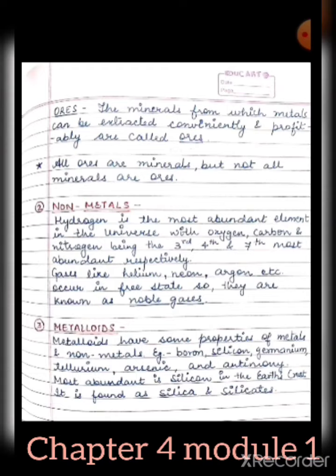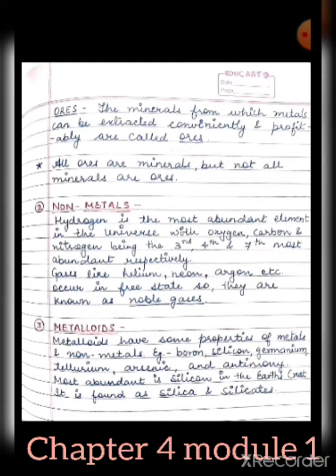Now if we talk about gases like helium, neon, argon, they are noble gases. They occur in the 18th group, that is the last group of the periodic table, and they are known as noble gases because they occur in free state and they are non-reactive. So they are present in monoatomic form, that means only a single atom is present. They are not present in diatomic or triatomic form like hydrogen, which is present as H2, or nitrogen, which is present as N2.